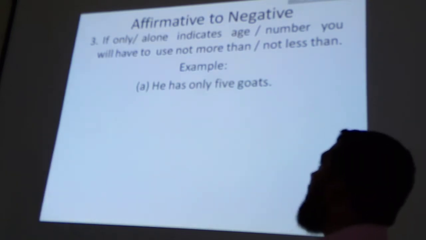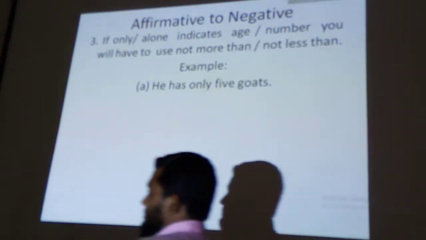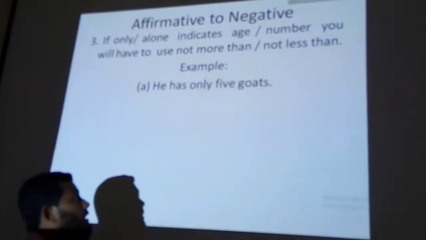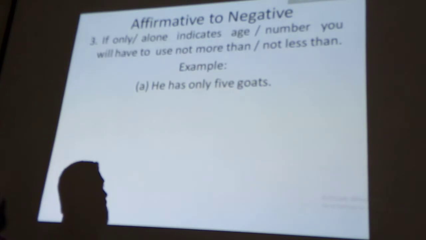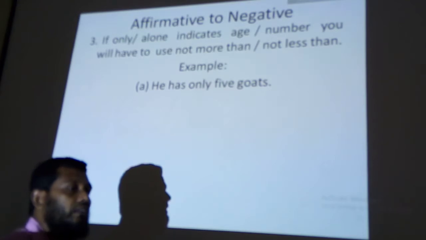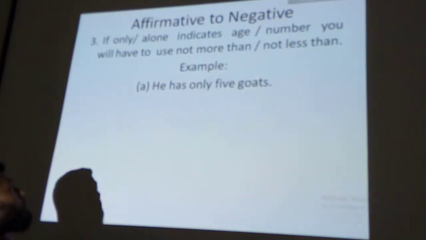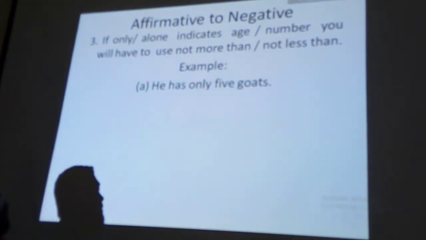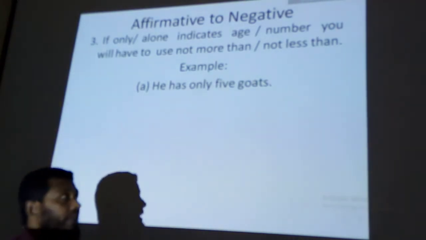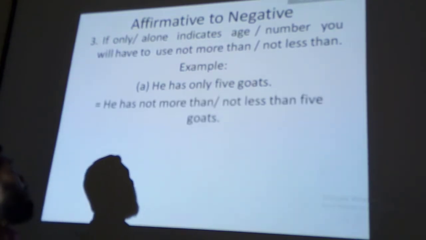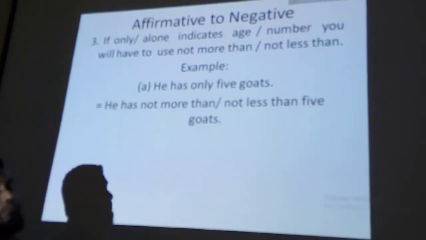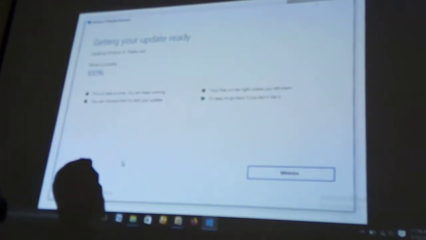He has only 5 goats. Perhaps you have written this sentence. Here we see there is a number, 5. It indicates a number. So I have told you, if you see age or number, we will have to write not more than or not less than. Look, here not more than or not less than 5 goats, as 5 is a number.